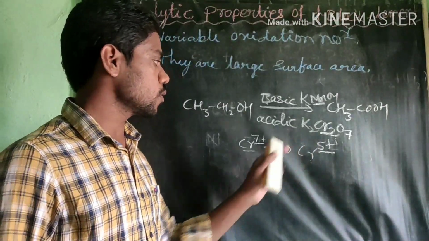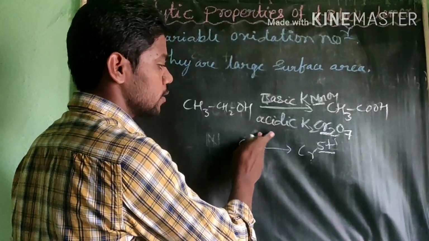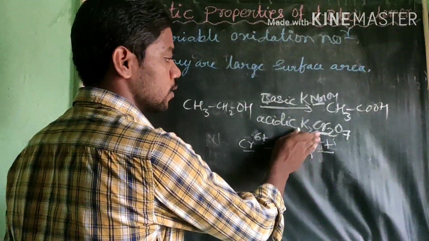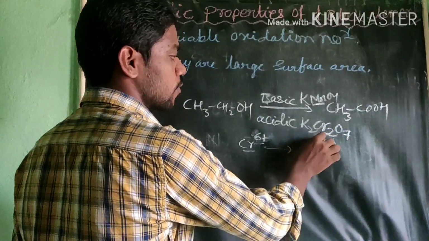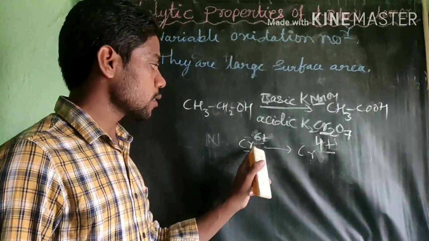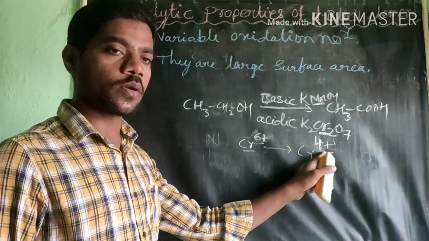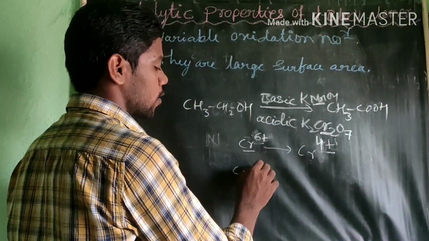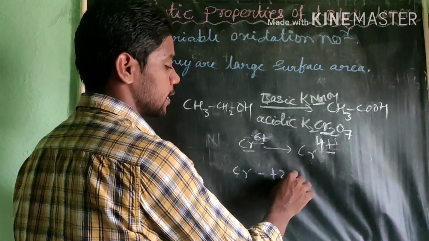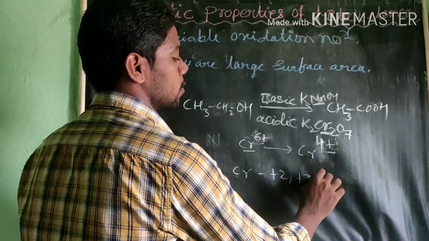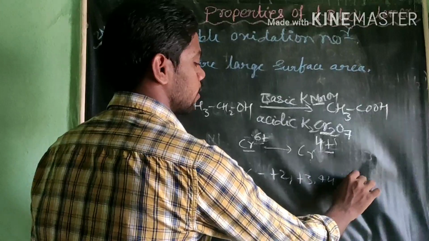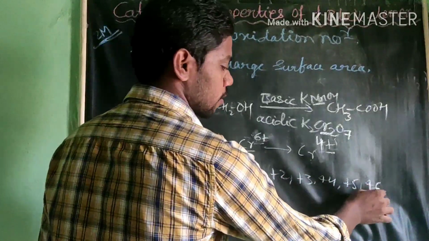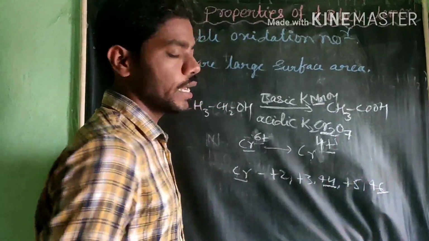Actually, not 7, I think it is 6. 6 plus is converted into 4 plus. Chromium shows variable oxidation states: +2, +3, +4, +5, +6. Therefore, this chromium is stable in +6 as well as +4 oxidation state.